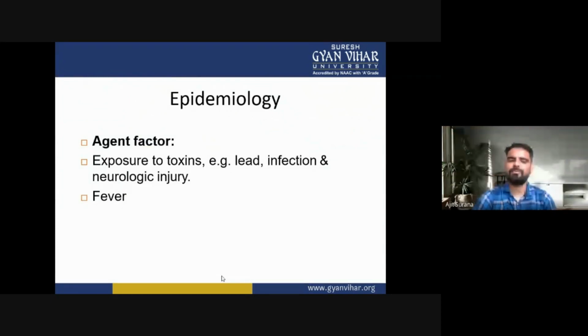Epidemiology of epilepsy. First one is the agent factors. In agent factors, there is exposure to toxins, for example lead, infection, and neurologic injury or fever. So these are the agent factors in the epidemiology of epilepsy.